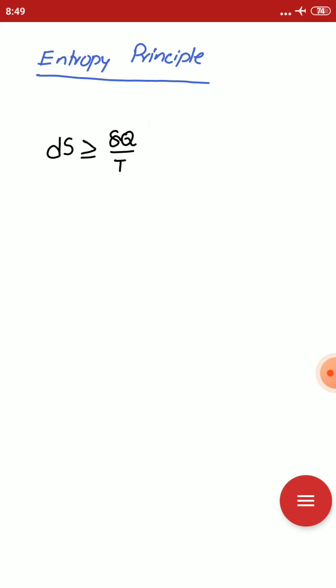The entropy principle is that entropy always increases. The entropy always increases and remains constant only when the process is reversible. It is known as the principle of increase of entropy, or the entropy principle.